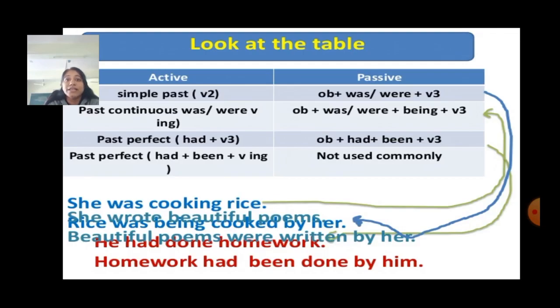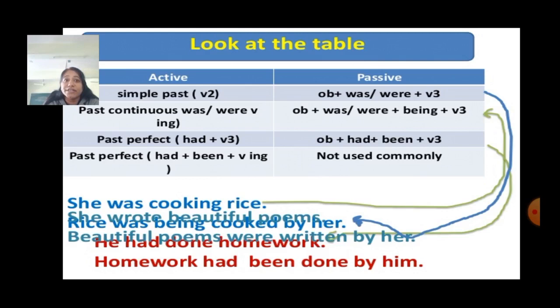Now, let's see how to change in past tense. When the active voice is in simple past tense, we will change into object plus was, were plus the past participle form of the verb. When it is in past continuous tense, that is was, were plus ing, we will change into was, were plus being plus the past participle form of the verb.